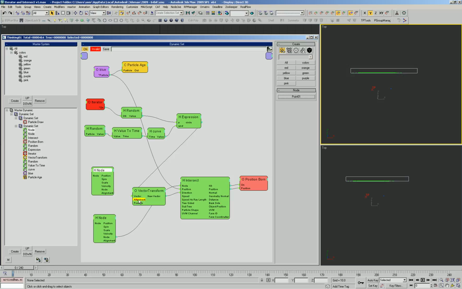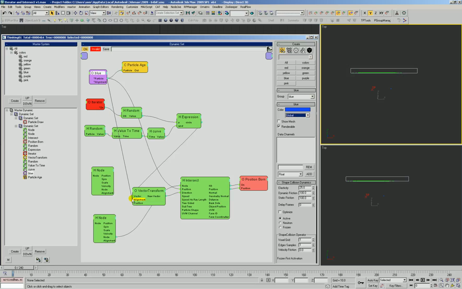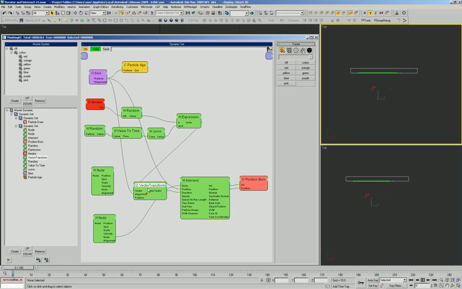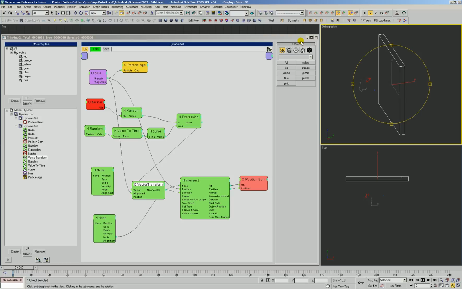And the other thing we need is the particle alignment. We can just connect the particle directly into the alignment because this input is an alignment type. We see that there in parentheses. Okay, let's see what we get. And we get nothing. That's awesome. That's always a great way to start a test.